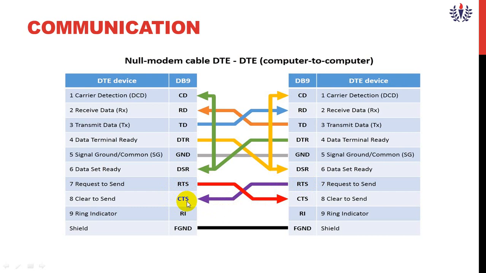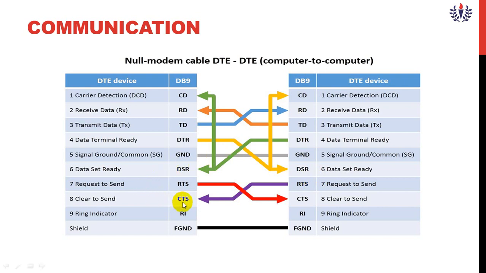After a connection has been established between a data terminal and a distant modem, a clear to send, CTS, signal ensures that the data terminal recognizes that communication can be performed.